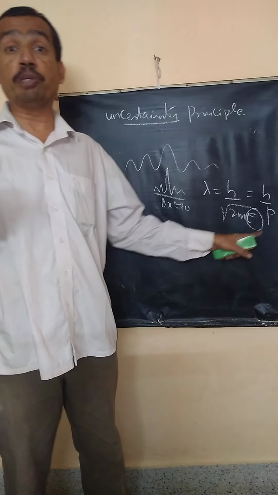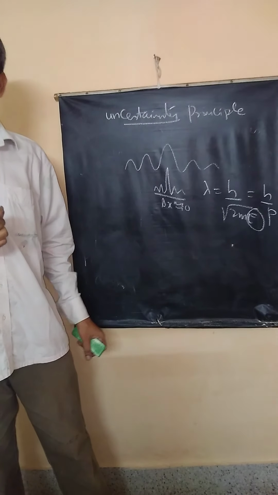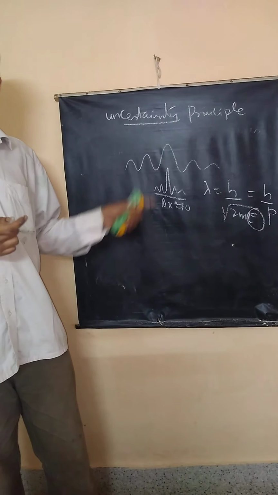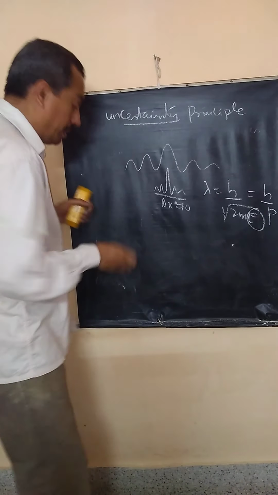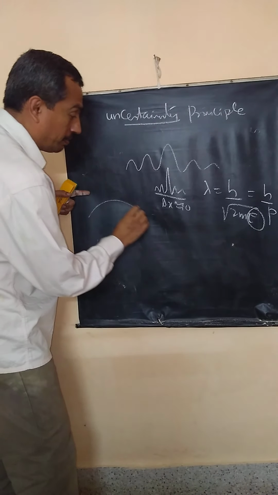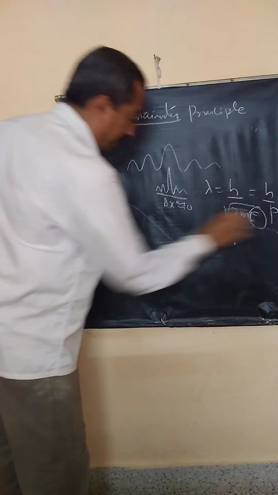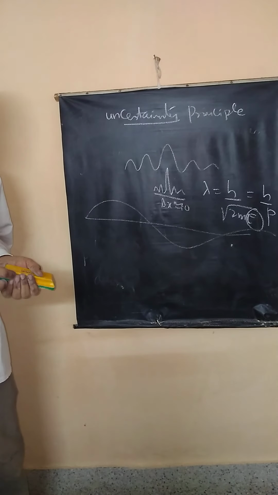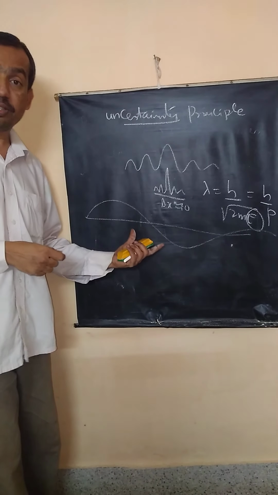Uncertainty in momentum becomes very high. Correct? If you want to know its exact wavelength, then the wavelength has to be like this. It should be large enough. Only then you can measure it exactly.